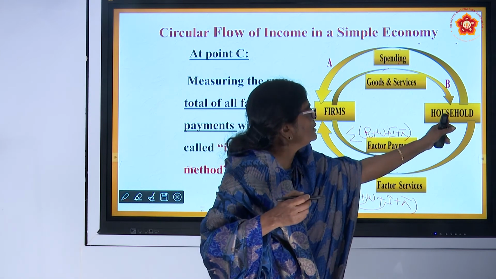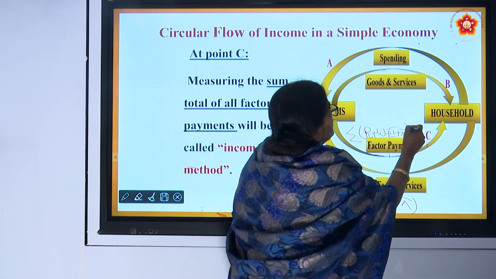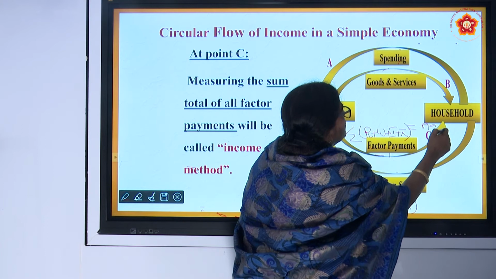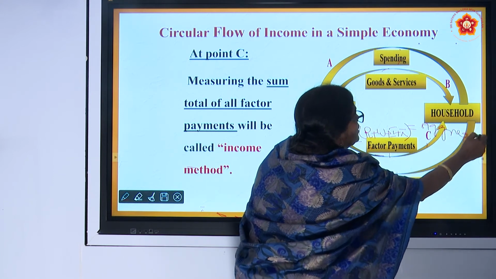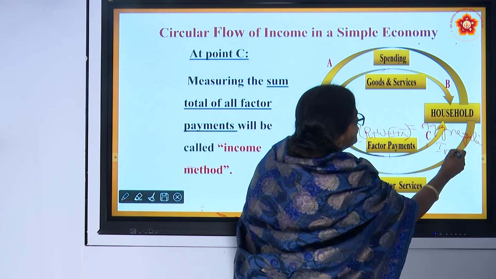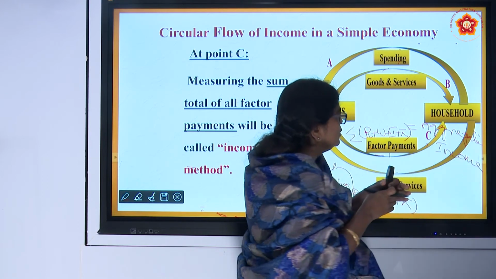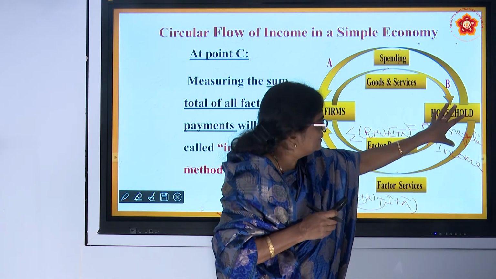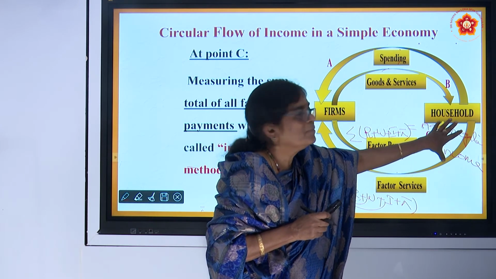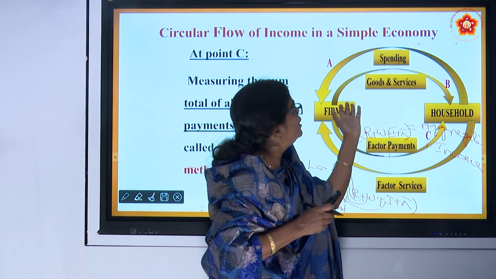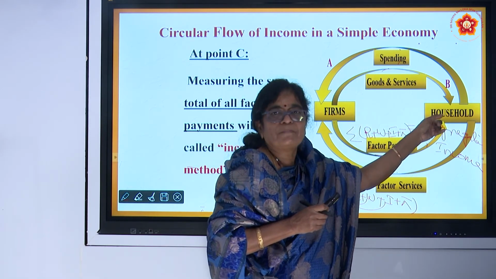This factor payment is nothing but the aggregate income of the household. What do they do with this aggregate income? Do they keep it? No. The same amount of aggregate income they spend back to the firm, because they are purchasing goods and services from the firm.